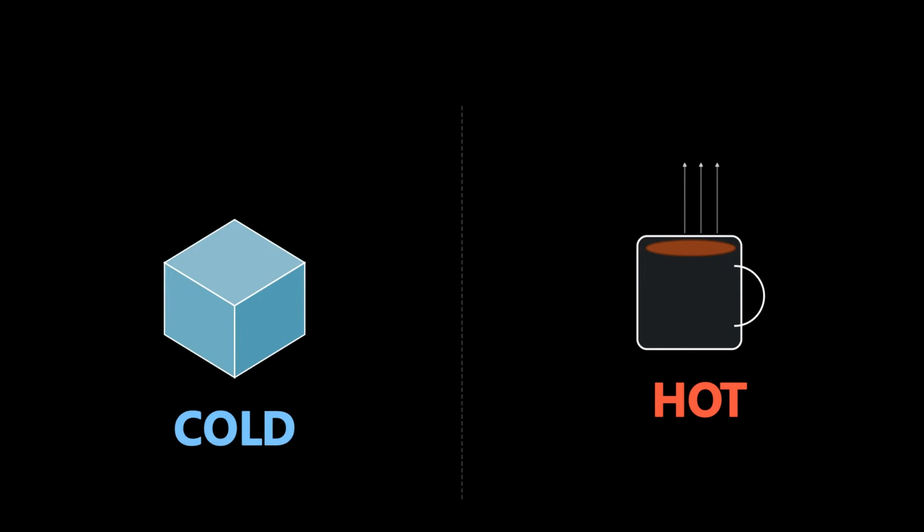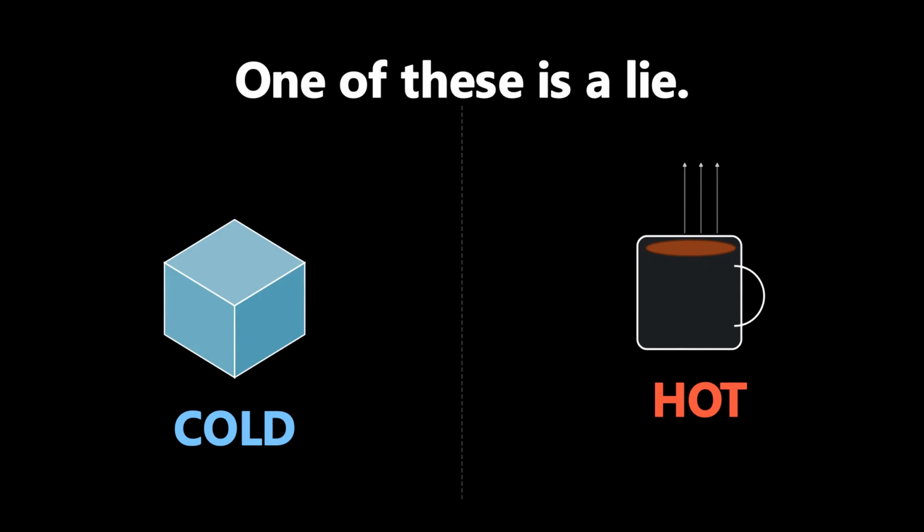This tea is hot. This ice is cold. Simple, right? Except, one of these words describes something physically real. The other describes literally nothing. By the end of this video, I'll prove to you, with math, that cold doesn't exist. And along the way, you'll finally understand what heat actually is, because what they taught you in school is wrong.